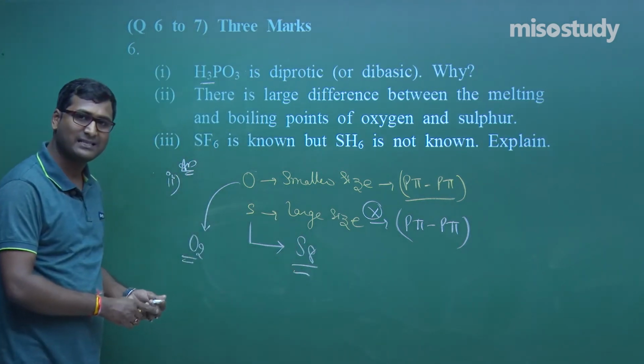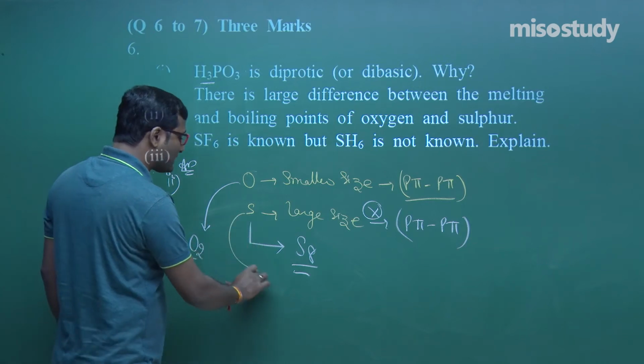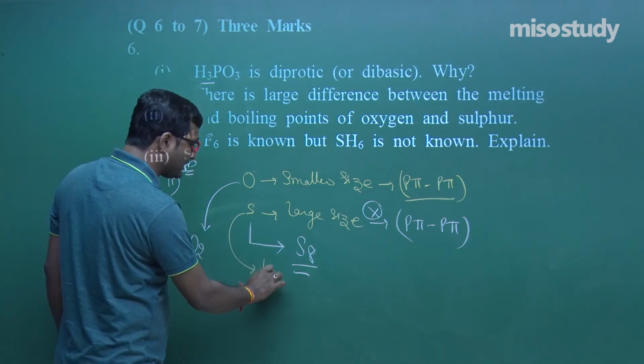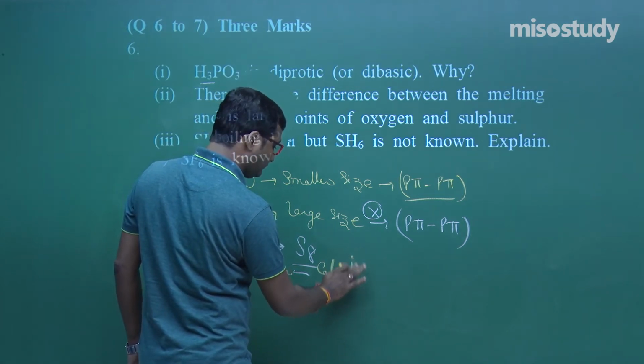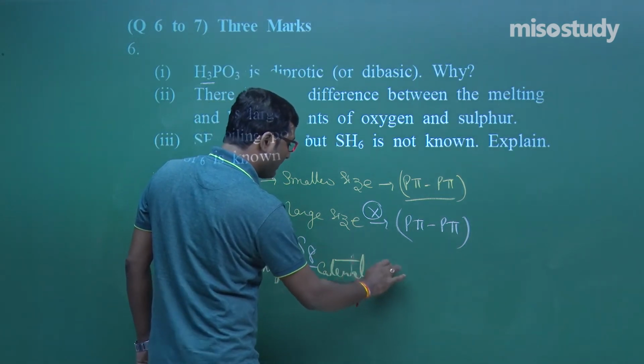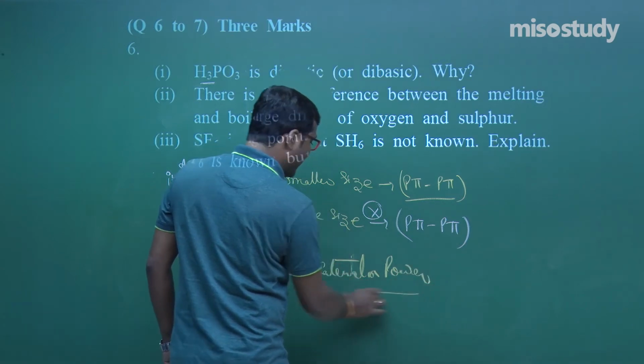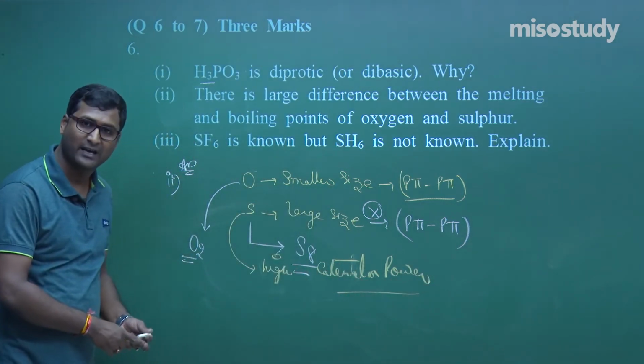Why does sulfur exist as an S8 molecule? Because sulfur has higher catenation power than oxygen. That is, self linking takes place very easily.